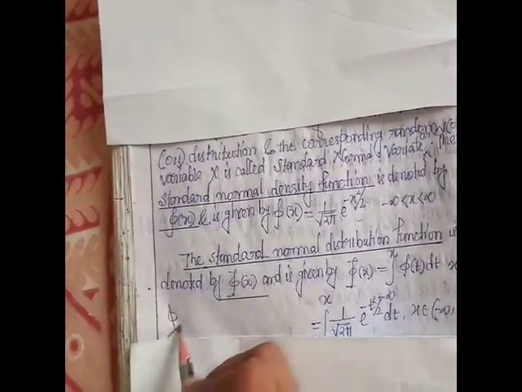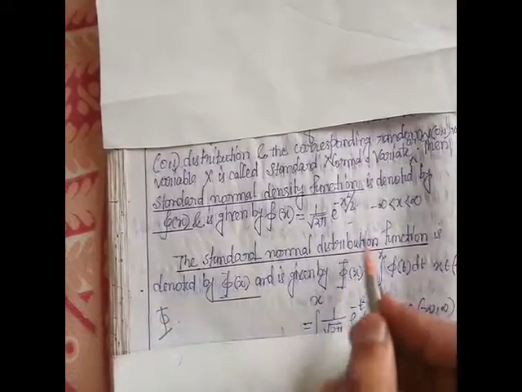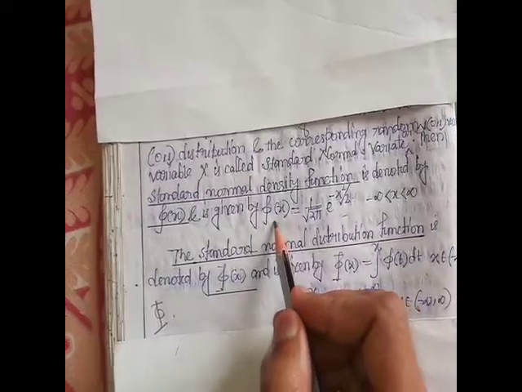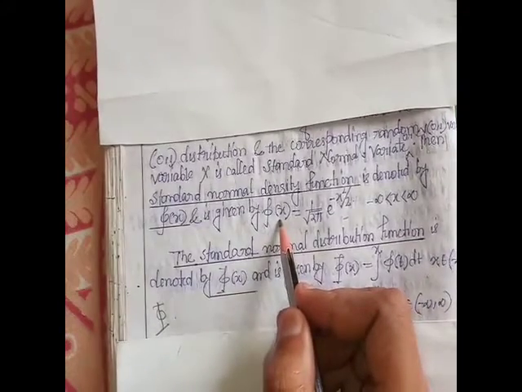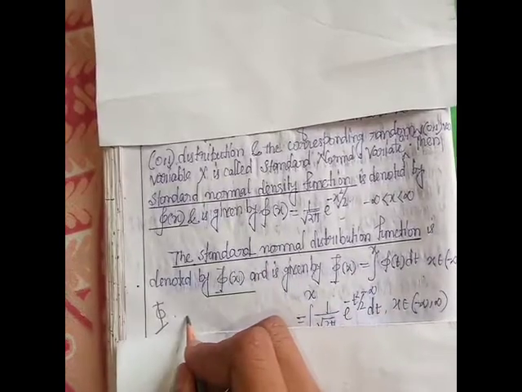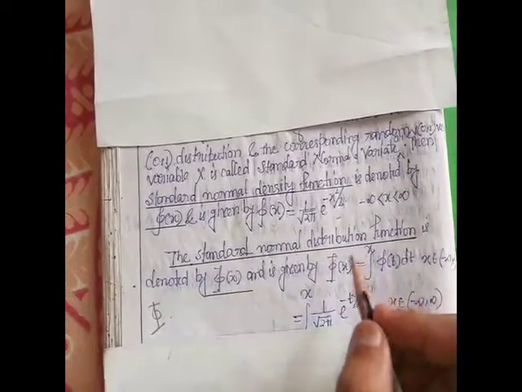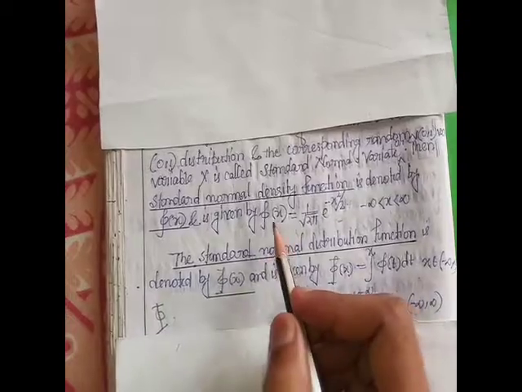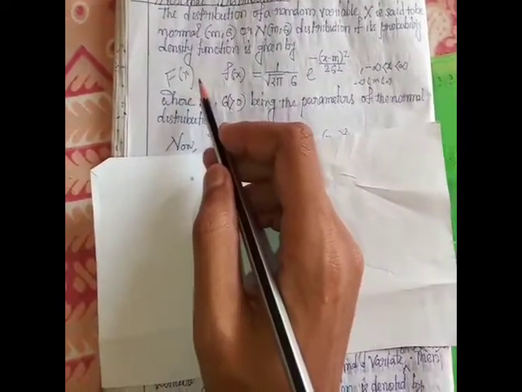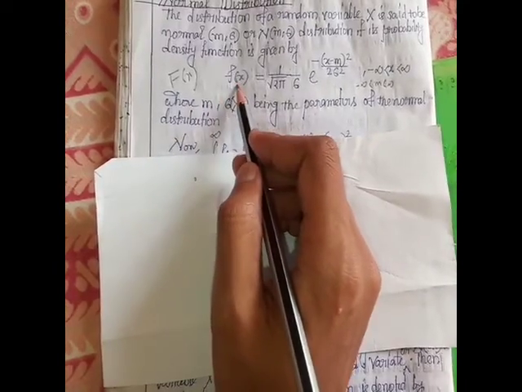Capital phi(x) is the standard normal distribution function of the standard normal density function small phi(x), and capital F(x) is the distribution function of small f(x).